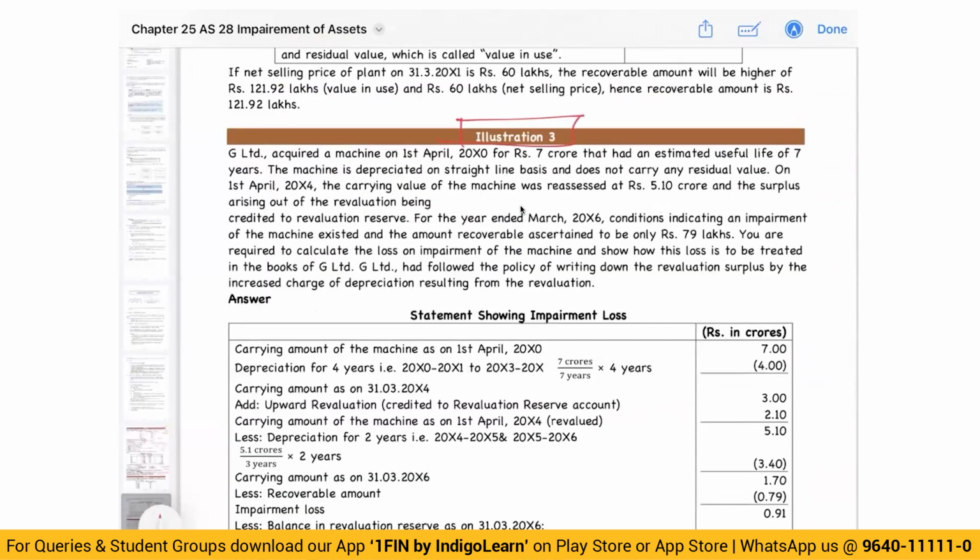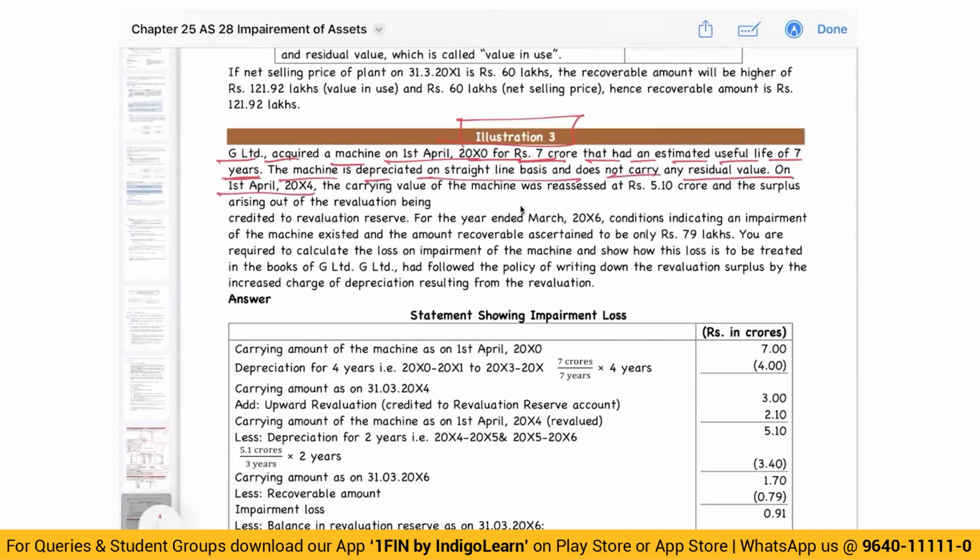Okay. This one is for revaluation method. G Limited acquired a machine on 1st of April of year 0 for rupees 7 crore that had an estimated useful life of 7 years. So we purchased for 7 crore for 7 years. Machine is depreciated on SLM basis and does not carry any residual value.